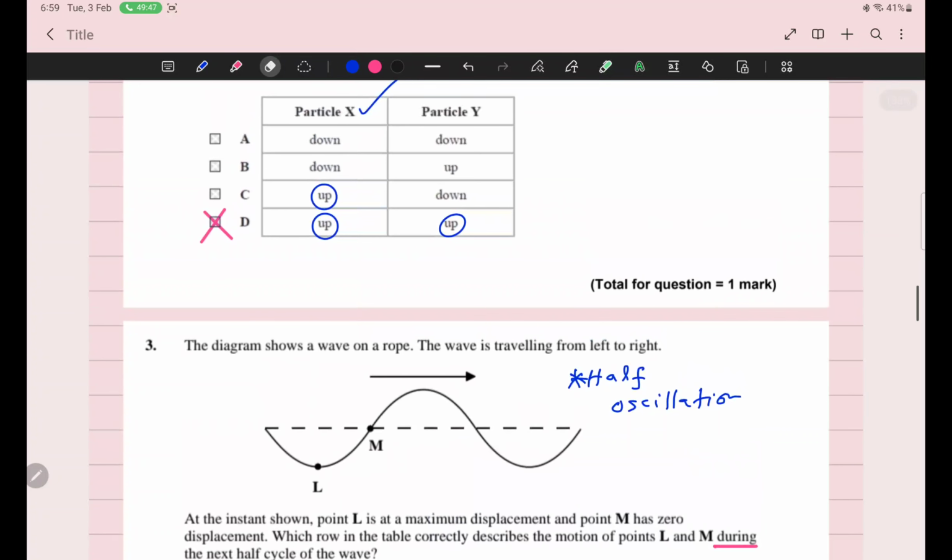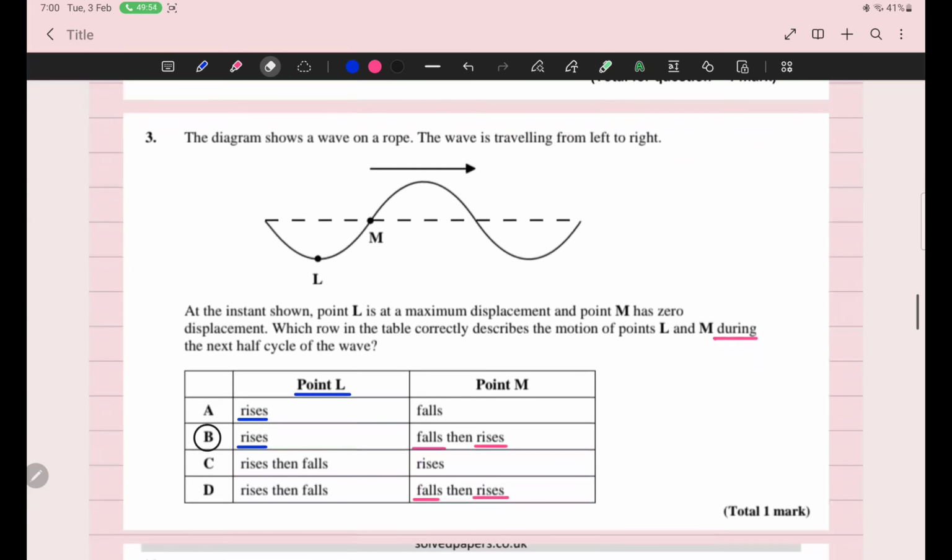Every particle follows the movement of its previous particle. So M will move down and then up, down and then up. But L, sir, L will move up and further up. So for L, it will move only upward for half cycle, whereas M will first fall and then rise. So this question is completed.